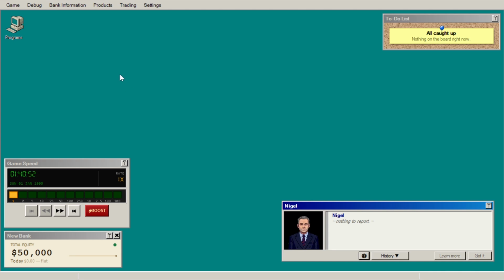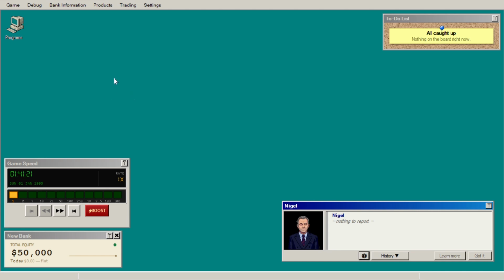Perhaps the most notable thing is the theme and the style of this game. We've set this up as a Windows 95 terminal, so that's your job. You sit down and you load up your Windows 95 PC, and from there you have to run and operate a bank. So it's set in 1995. You'll see from the game timer here, which is ticking along, you start on the 1st of January 1995, and so aspects of the game will reflect that.